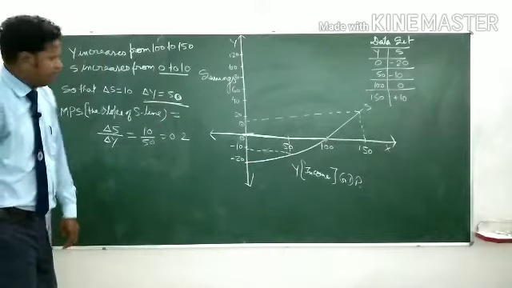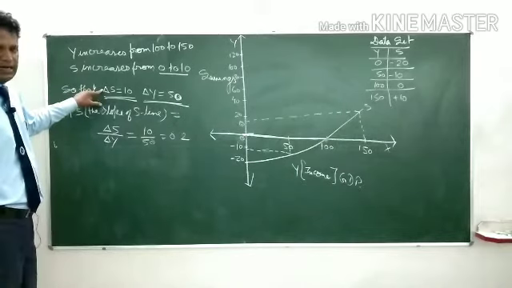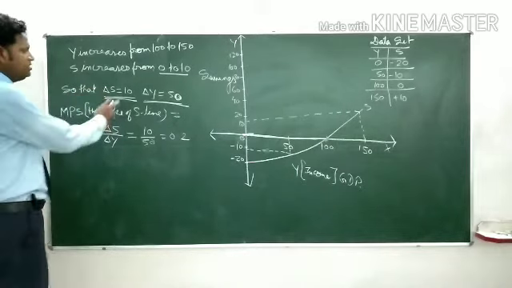Change in the income is 50 and change in the savings, this sign delta is called change, is 10.